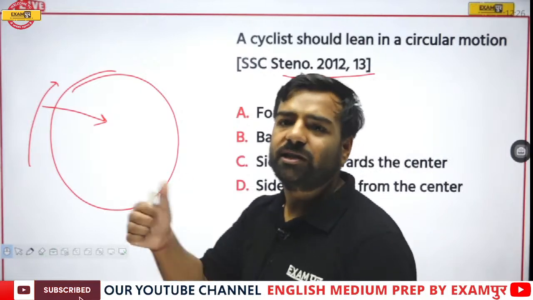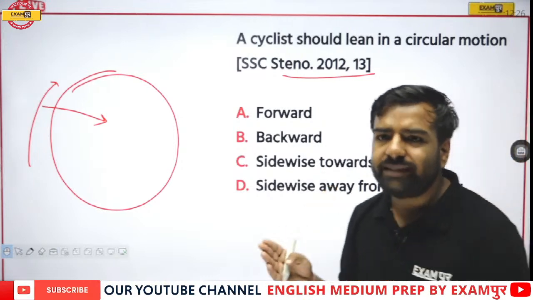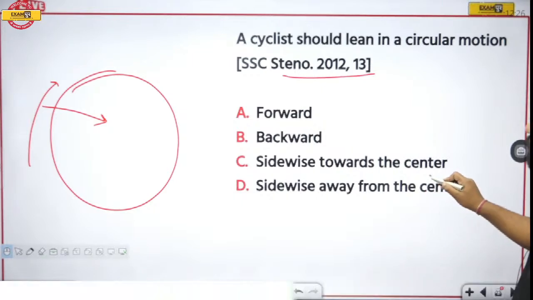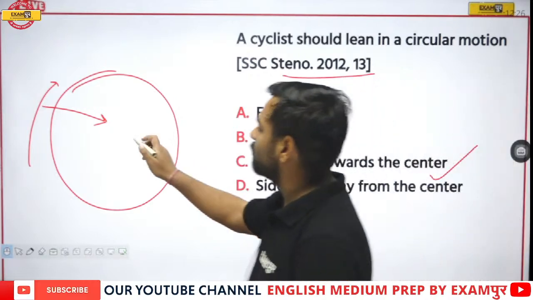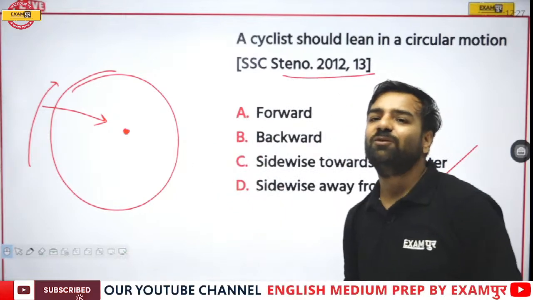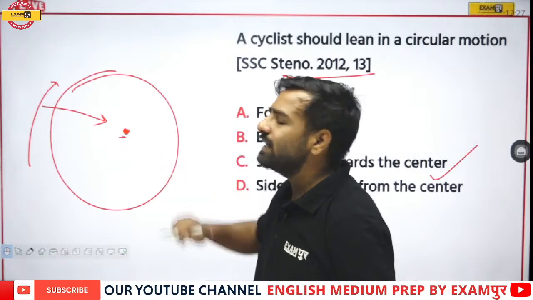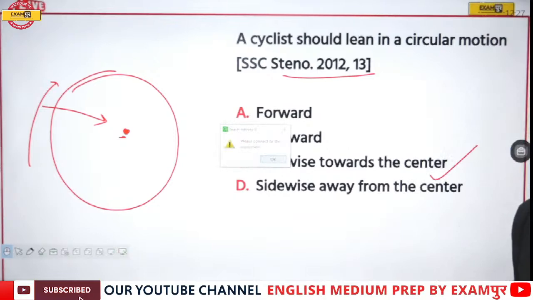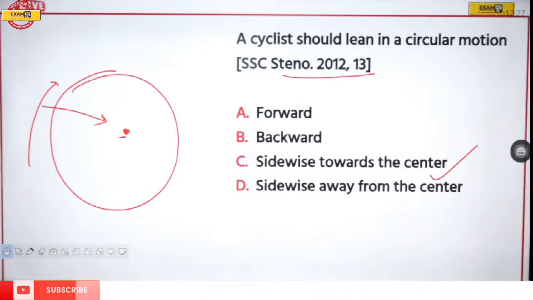Very good, Ilma. Awesome. So Udbhav, Ayushi, are you also with the same answer? If you are with the same answer, it's awesome. It's absolutely correct. He needs to bend sidewise towards the center. And when we are talking about towards the center, this means we are talking about which force? Centripetal or centrifugal? If I'm talking about the force that is acting towards the center, this will be centripetal or centrifugal? Very good, Ilma. Totally correct. So here, option number C is the correct one.